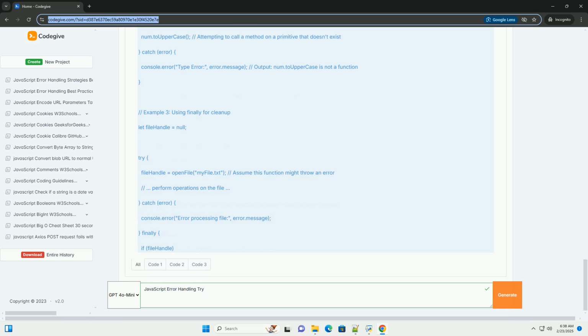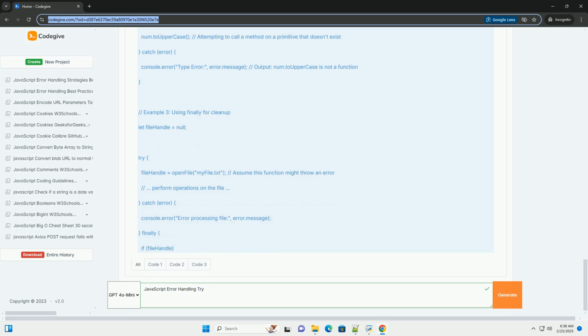Basic examples. Throwing errors manually. You can use the throw statement to manually throw an error. This is useful for validating inputs, enforcing preconditions, or signaling exceptional situations in your code.